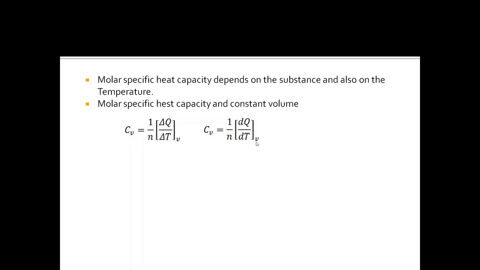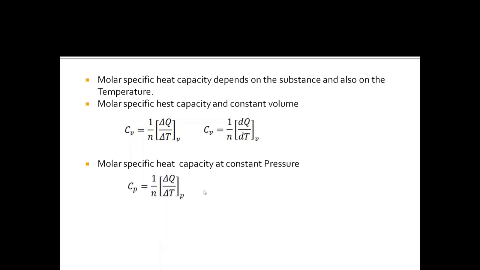The subscript V here denotes that the change in heat energy and change in temperature is measured at a constant volume. Now the second one is molar heat capacity at constant pressure, and it's denoted by Cp. Cp is equal to 1 by nu into delta Q by delta T. The change in heat energy and change in temperature is measured at constant pressure. Now again, when this delta T becomes very small, this changes to the differential form, that is Cp equal to 1 by nu into dQ by dT at constant pressure.